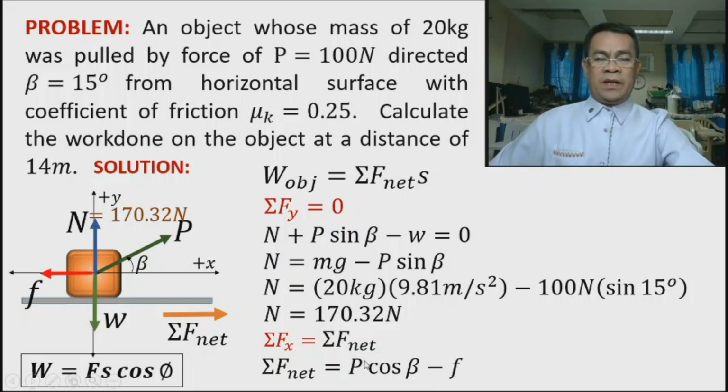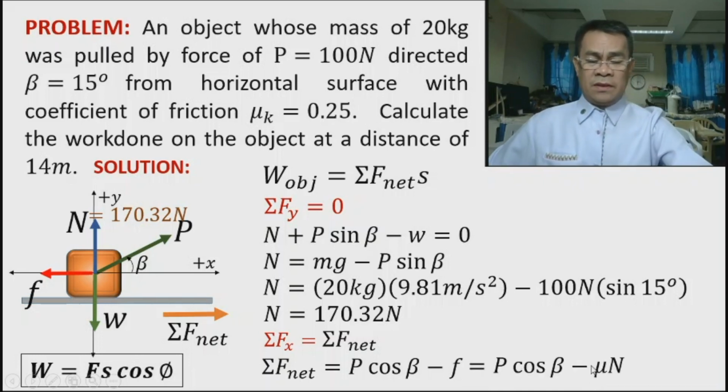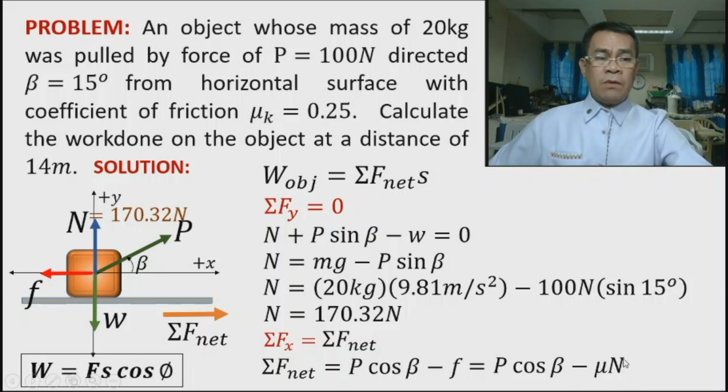Okay. So P, remember, is given. The angle beta is given. So we need to solve for friction. But what is friction? Friction, remember, is mu times N, meaning the coefficient of kinetic friction multiplied by the normal is our friction. This is our friction, minus because it is opposite, in the negative x-axis.